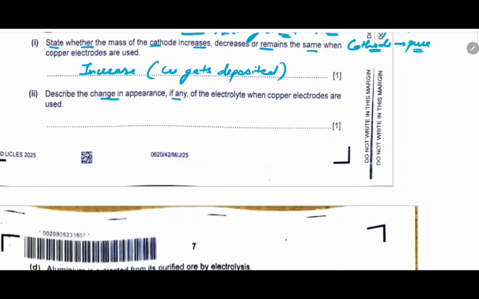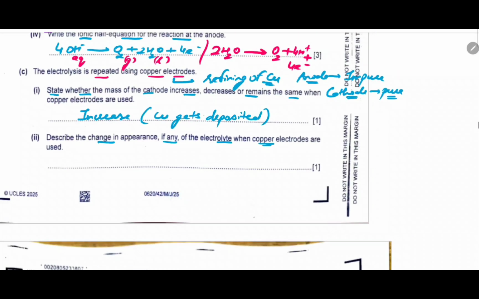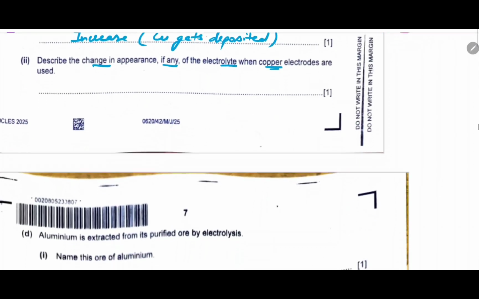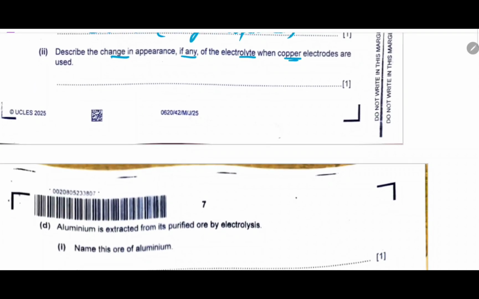Describe the change in appearance of electrolyte. Now in this case the electrolyte is not involved directly. The Cu2+ ions produced at the anode go to the cathode through the electrolyte. That is, there will be no use of the Cu2+ ions of copper sulfate. Ions move from anode to cathode through the electrolyte without using the electrolyte ions.